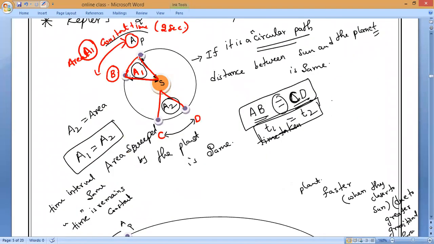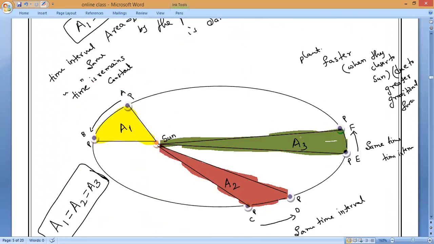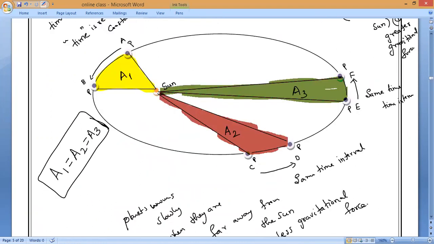Law of areas. Are you understanding? So always the planets will sweep equal areas in equal intervals of time. That is only called the second law. Kepler's what law is it? Kepler's second law. Understand? Everybody, please respond. Yes, sir.